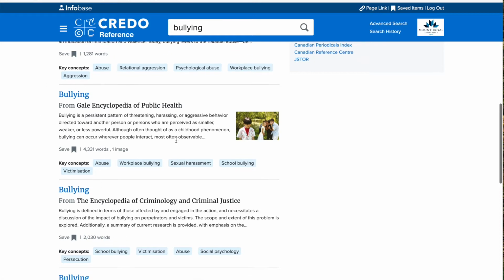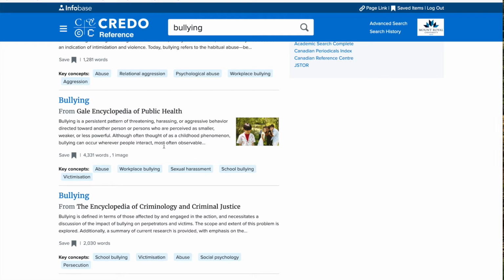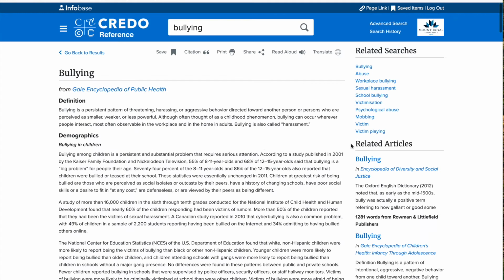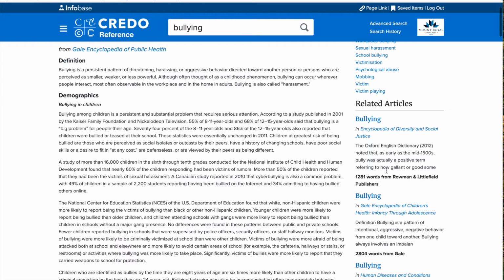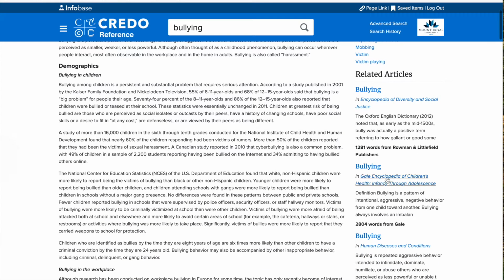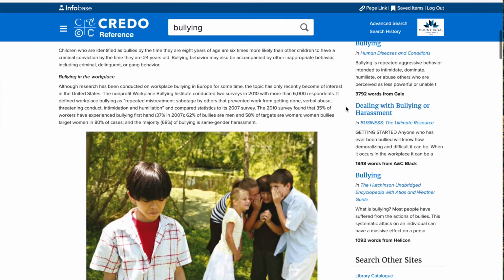For instance, if we go back to this Gale Encyclopedia of Public Health, we see that this article is about 4,300 words and more, and includes some images, has some other key concepts. When you go into these particular sources, it's well worth reading these in depth. We will get related searches on the right. We'll get our main article here. We also get related articles, which is really helpful because then you don't have to do all your searching manually. Credo is pretty good at pointing you to other things you might want to read.